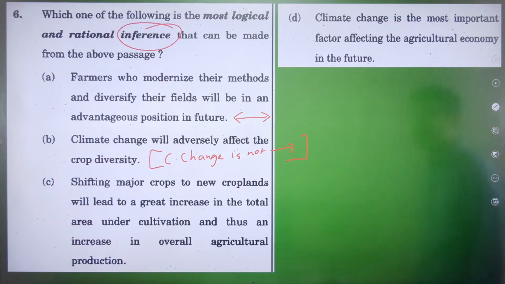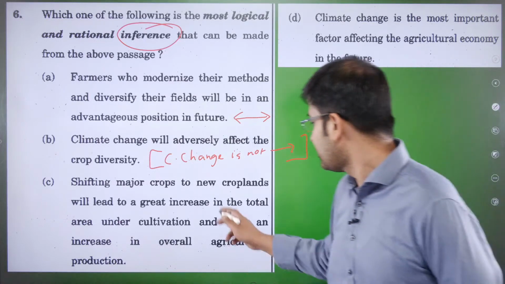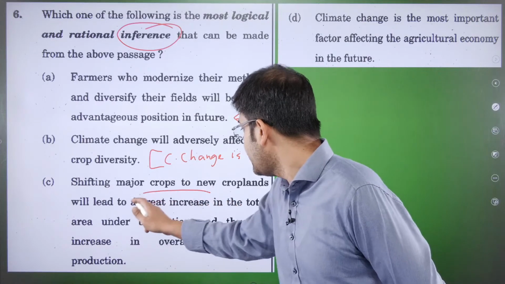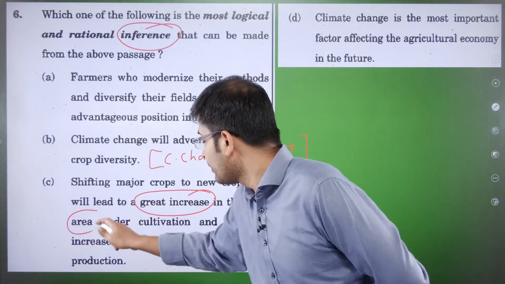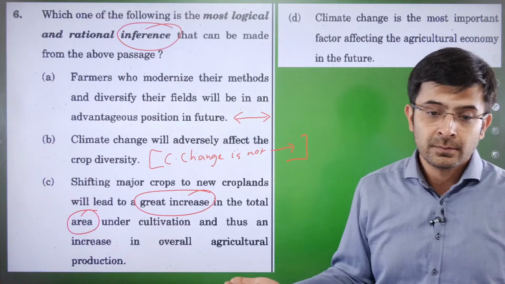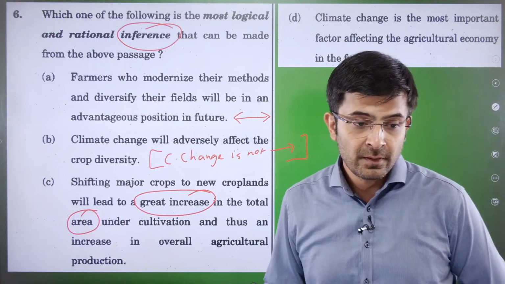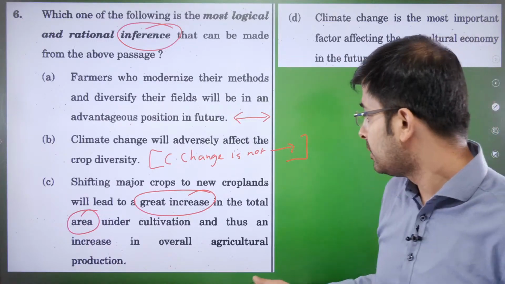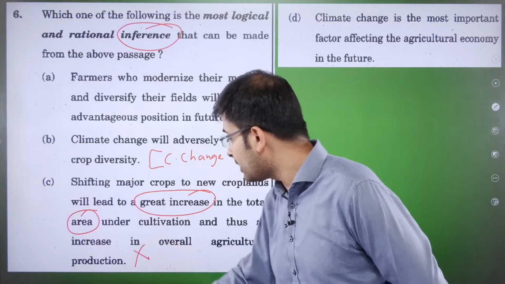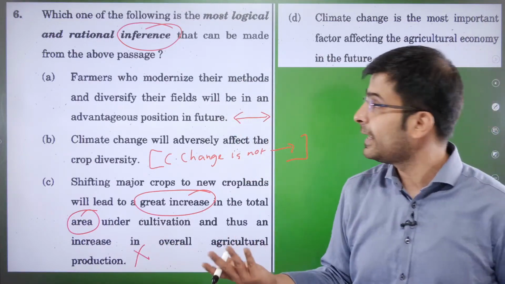Okay. C. Shifting major crops will lead to great increase in the total area under cultivation and thus an increase in overall agricultural produce. Firstly, great increase in area, we do not know from the passage. We have no idea. We cannot say for sure. So this is incorrect. How can I infer this when the author has made no mention of the area?